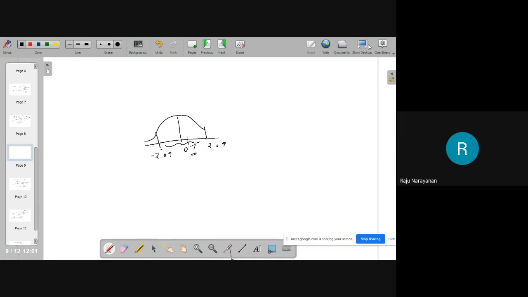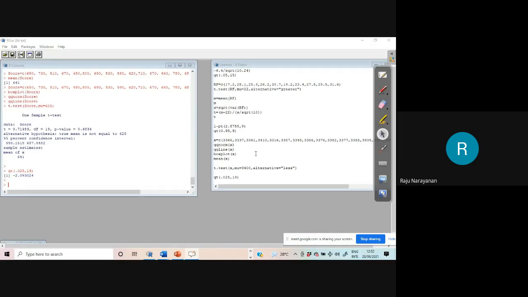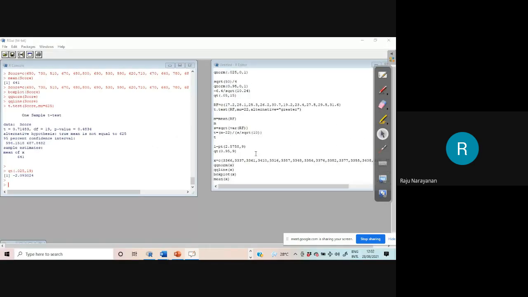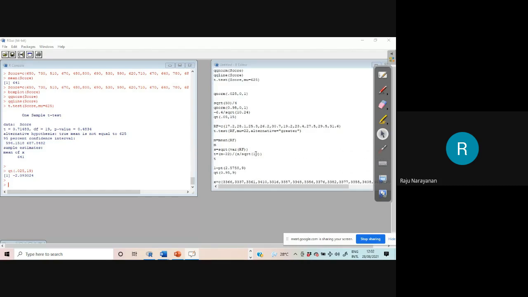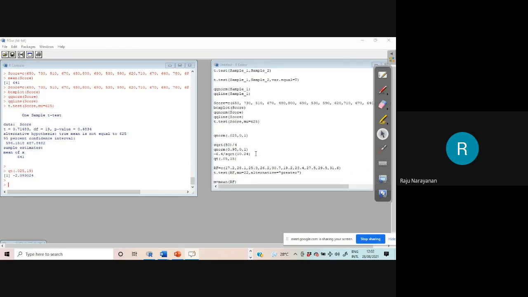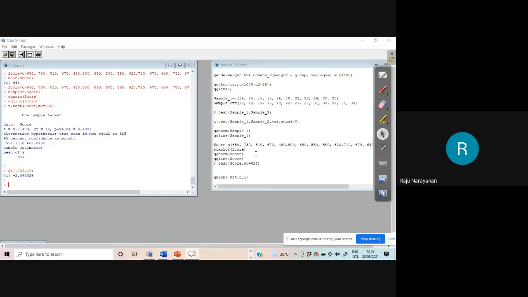Okay, that's all. Now we will go to the two sample test. You take students of Kerala University, Kannur University, Calicut University, and you have to compare their scores. Maybe height or weight, maybe IQ, whatever. I have given this data to you. You take sample 1, sample 2, and you have to check.